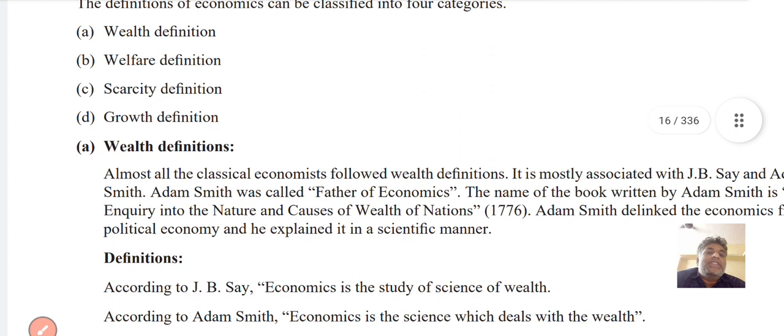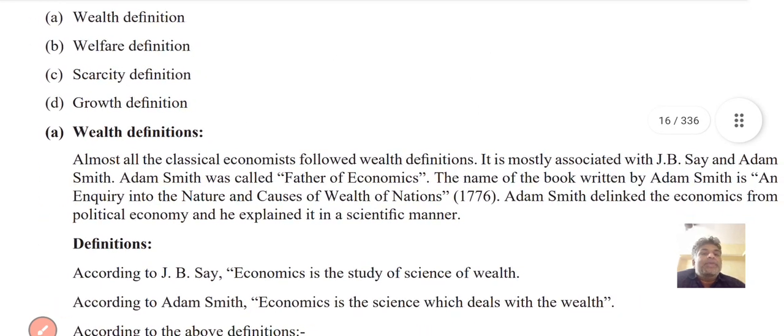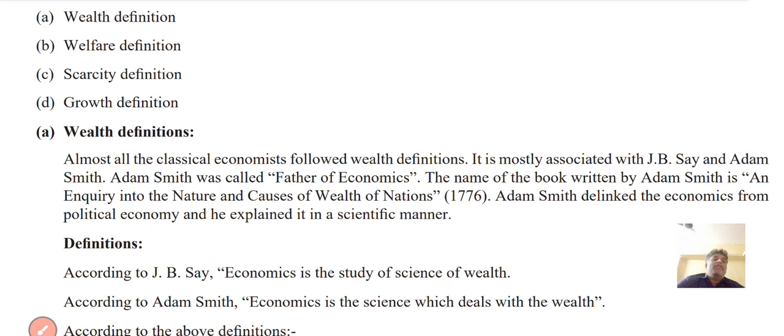So wealth definition: almost all classical economists followed wealth definitions. So the classical definition of economics. Adam Smith is the father of economics. This definition is very useful for MCQ purposes.